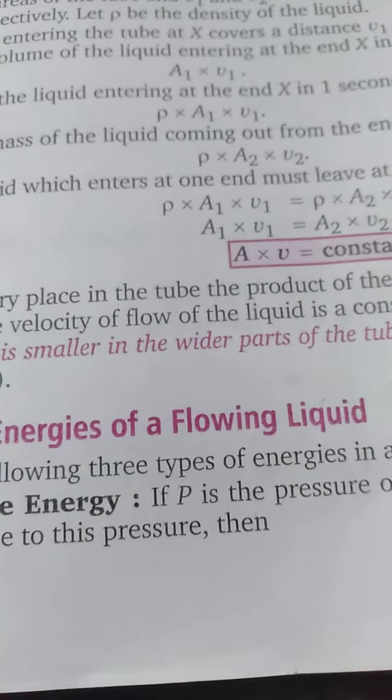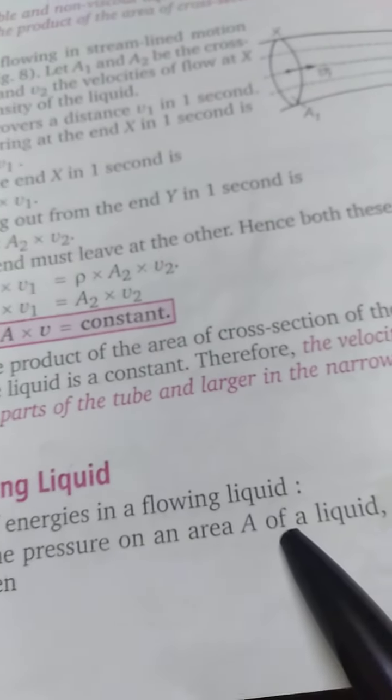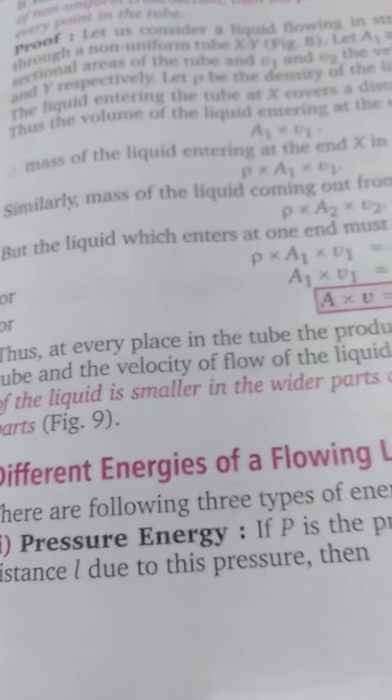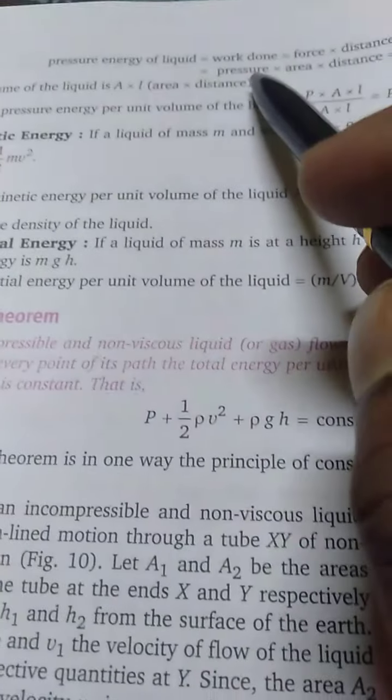Now we are going to study about the different types of energy of a flowing fluid. See, what are the different energies a flowing fluid has? First is the pressure energy. If P is the pressure on an area A of a liquid, then at distance L, pressure energy is equal to work done.